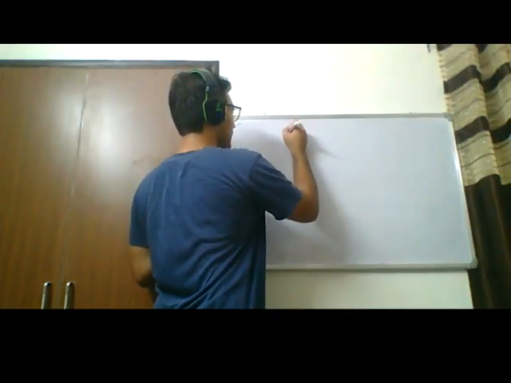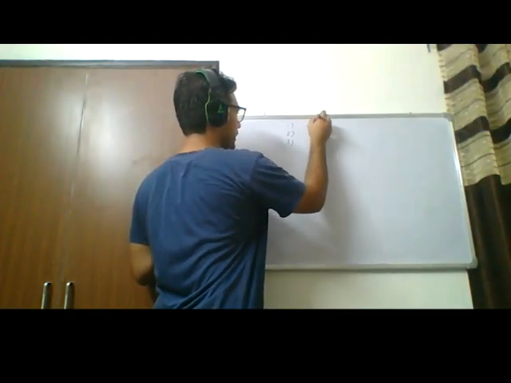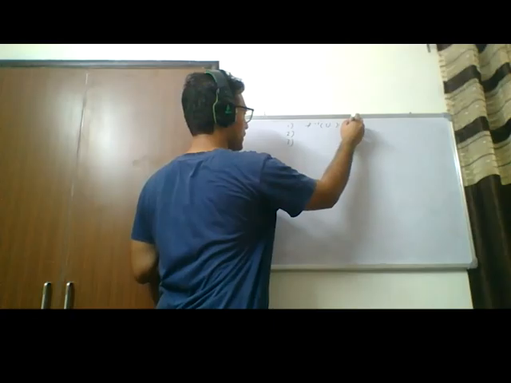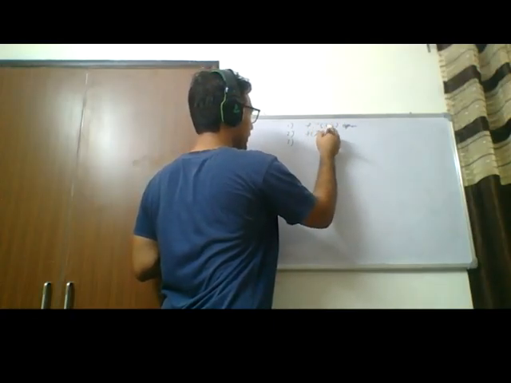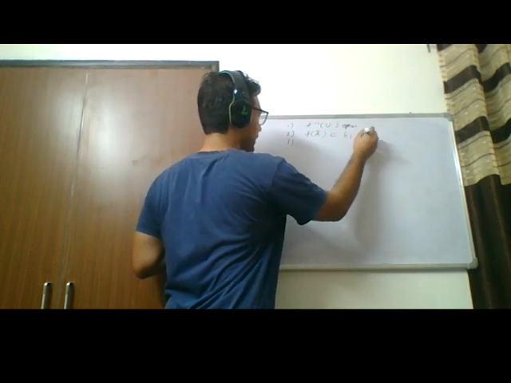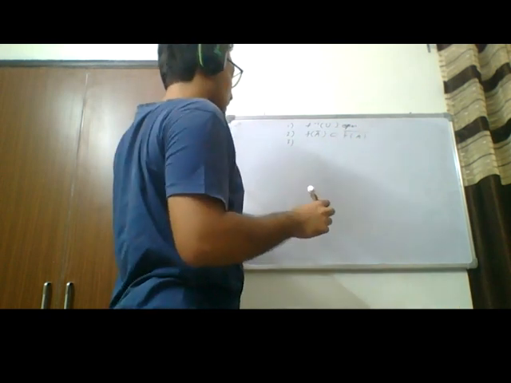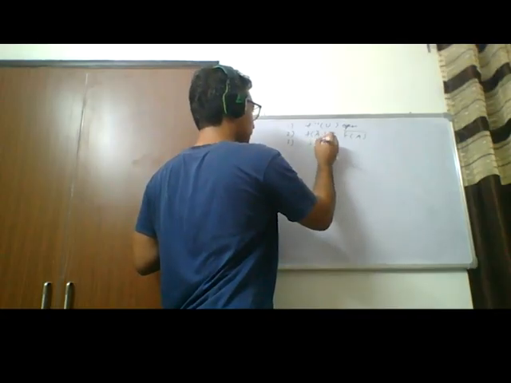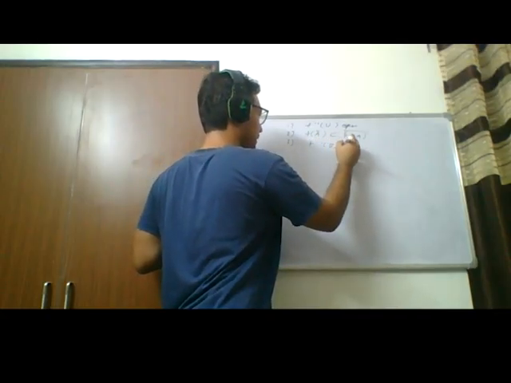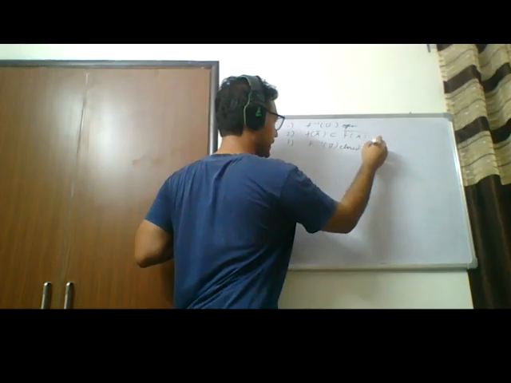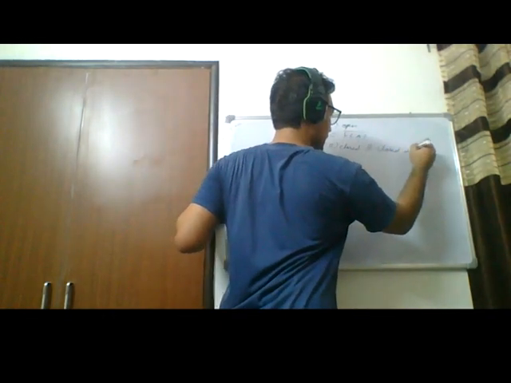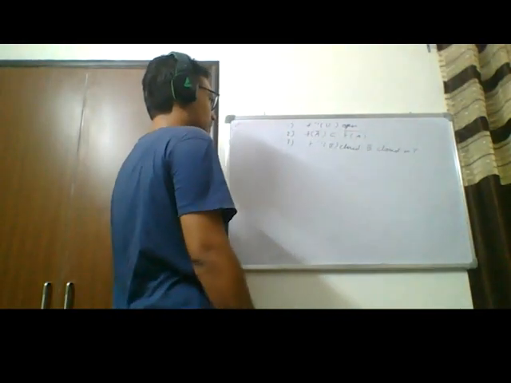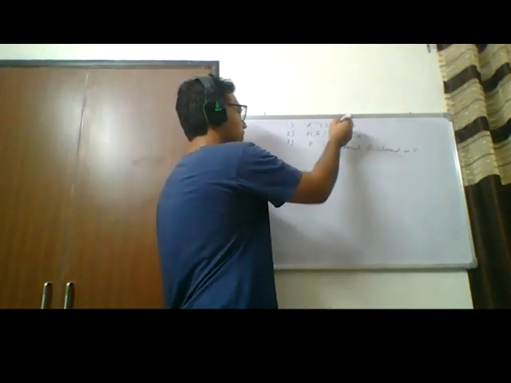So the following are equivalent. 1: f inverse U is open, aka continuity. 2: f of A bar is contained in the closure of f of A. 3: f inverse B is closed for B closed in Y. Let's prove that these three are equivalent first.